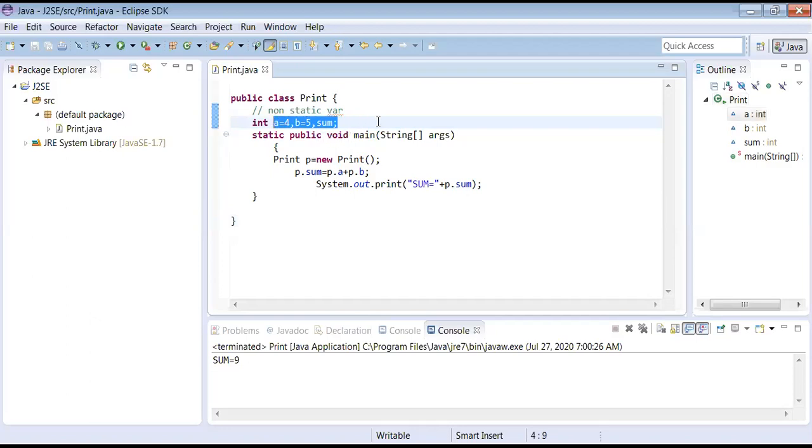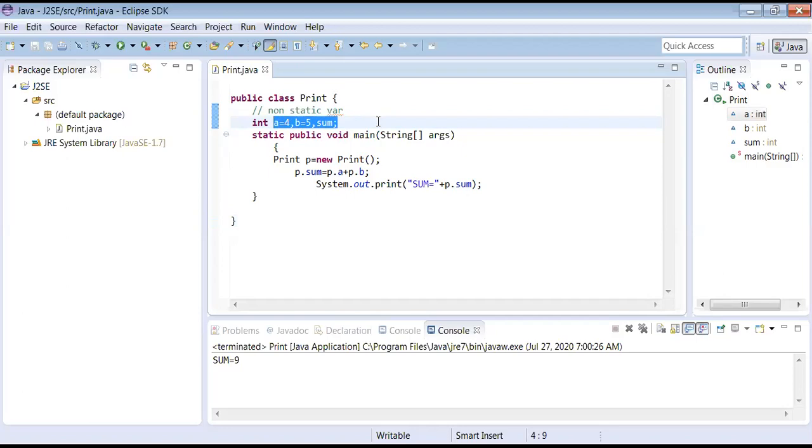And when we write sum is equal to a plus b, we get an error. In fact, three errors are there: sum, a, b. All three are failing, because we have declared them inside a static method.